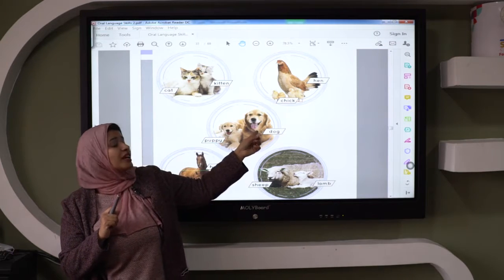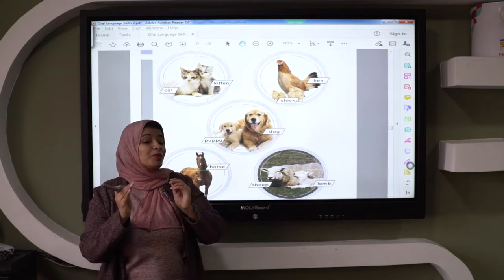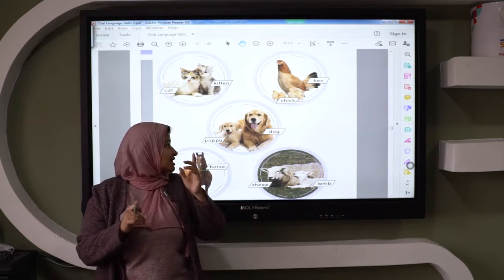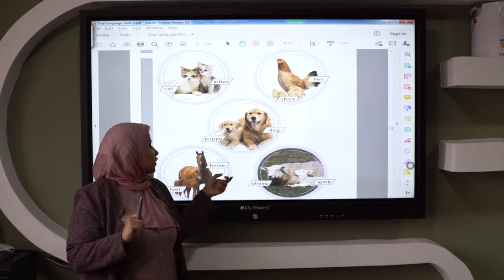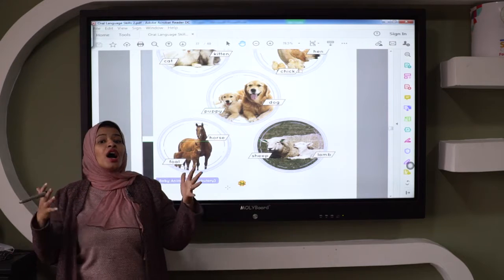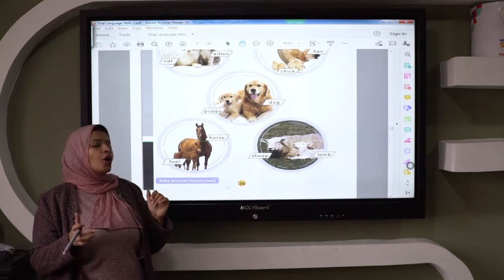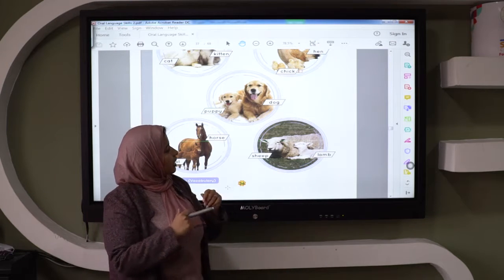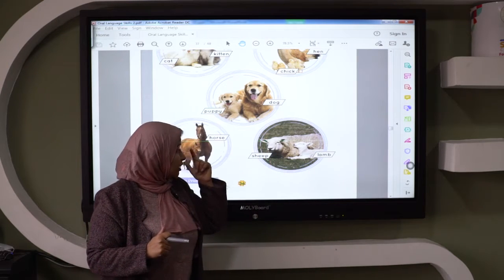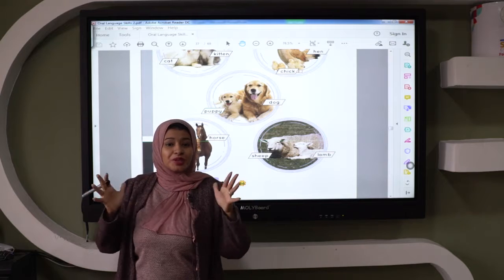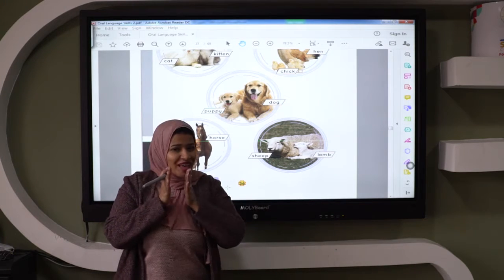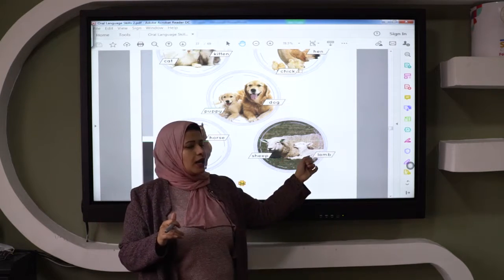Okay, and here we have dog, and the baby animal of the dog is puppy. Okay, and here we have a horse, and the baby animal of the horse is foal. Okay, and here the last animal we have a sheep. And the baby animal of the sheep is lamb.